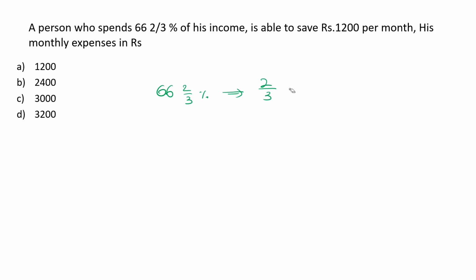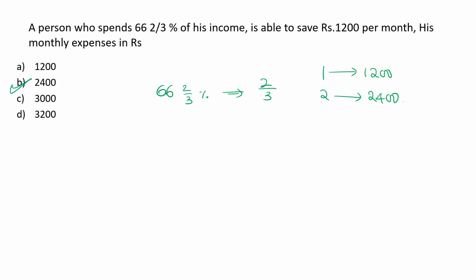Now we can say that his saving is 1 unit. Out of the complete income of 3 units, when he spends 2 units, his saving would be 1 unit. That value of 1 unit is given as 1200. Expenses are represented as 2 units, so the value of 2 units would be 2400. Option B, 2400 would be our answer.